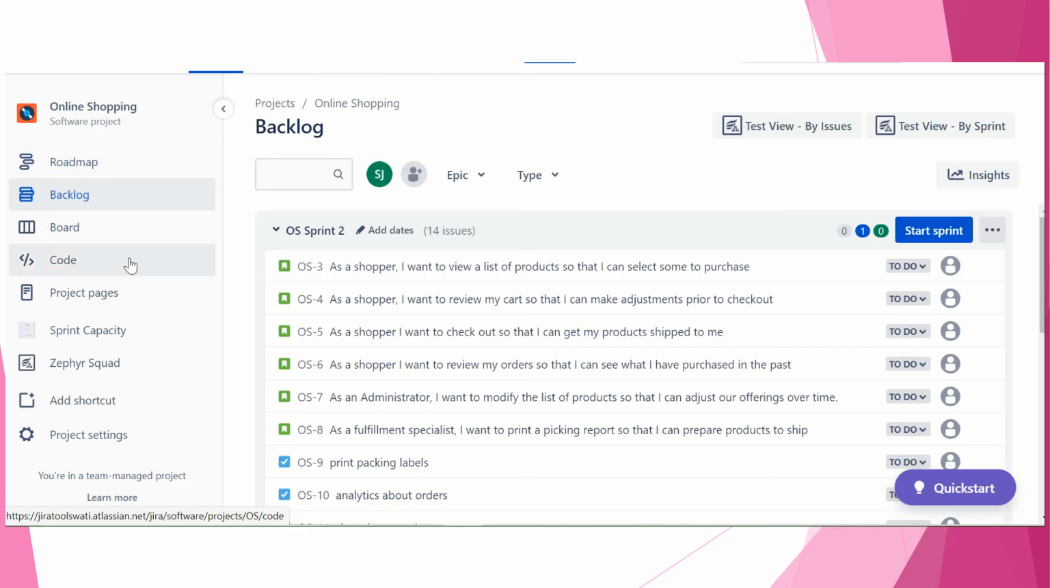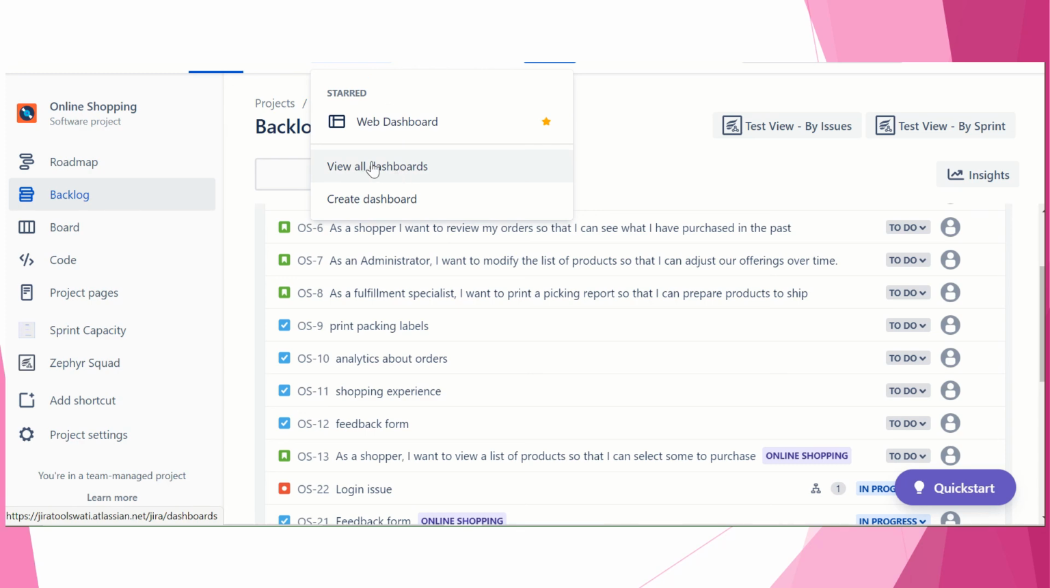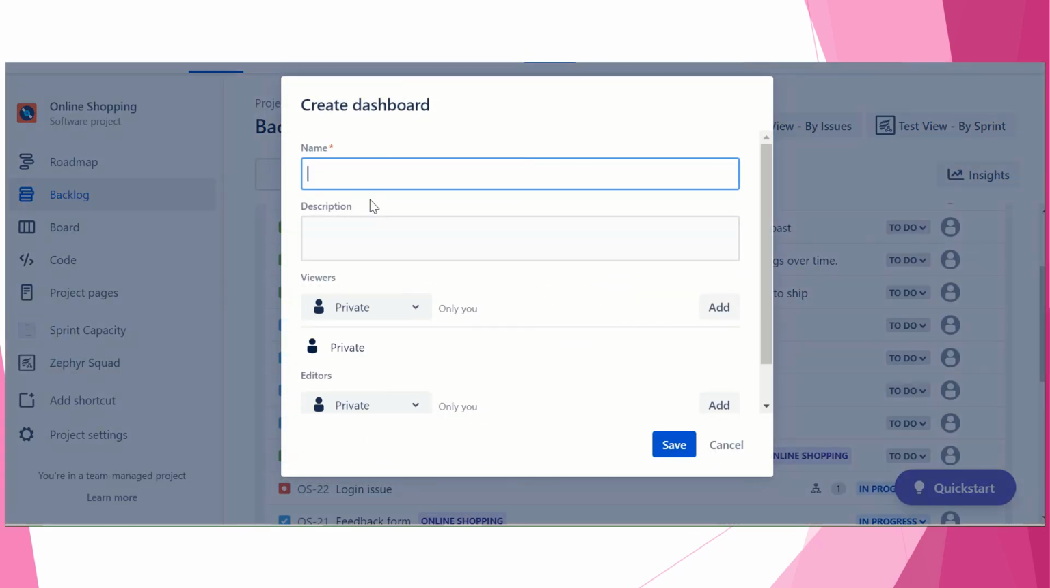Okay, so now let's look into some metrics, and let me show you the dashboard. Here we have the dashboard. Actually my screen is not looking right here, but when you click on dashboard, you can view all the dashboards. You can create a dashboard also, and give it any name you want.